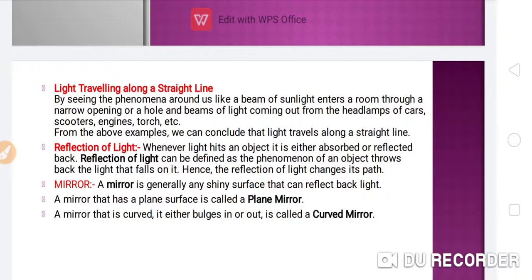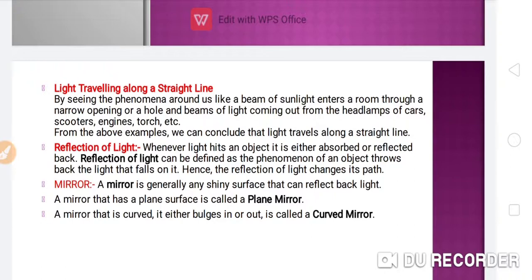Because if light is present in the room, the light will reflect from all the objects in the room, and you can see all of them. Why? Because of the reflection of light.